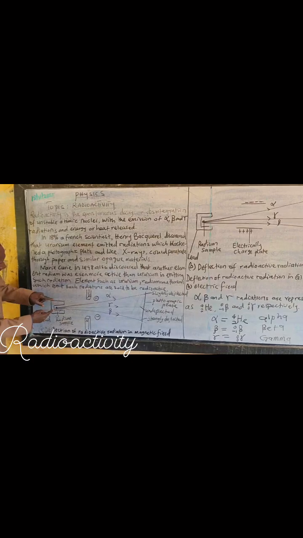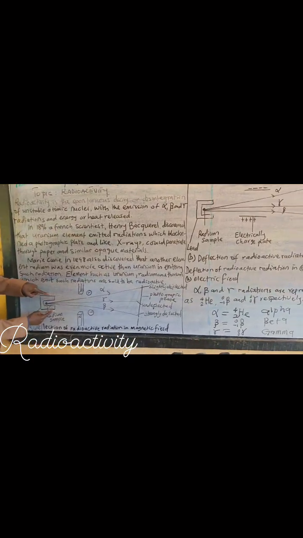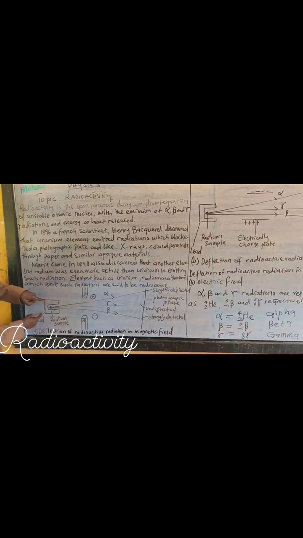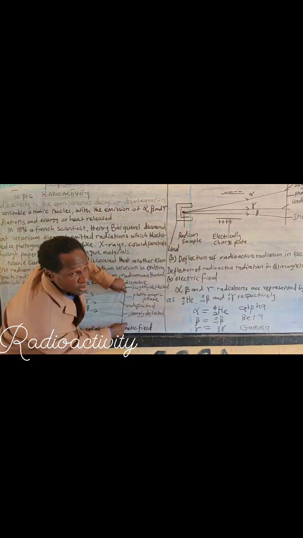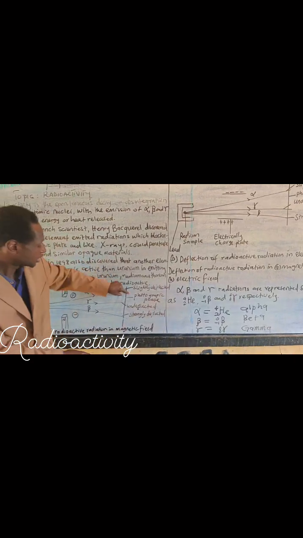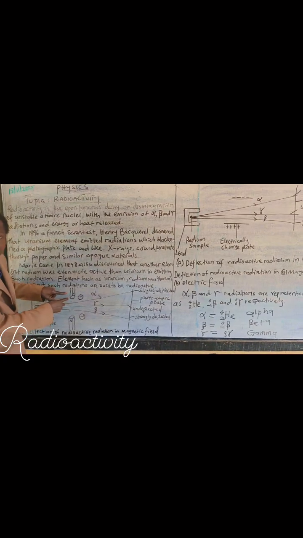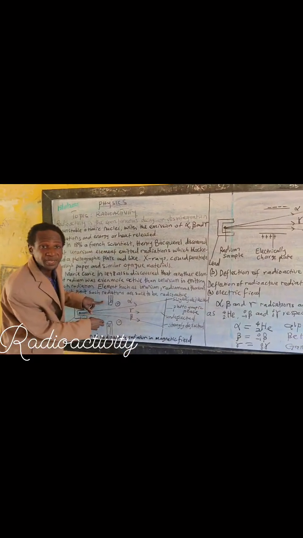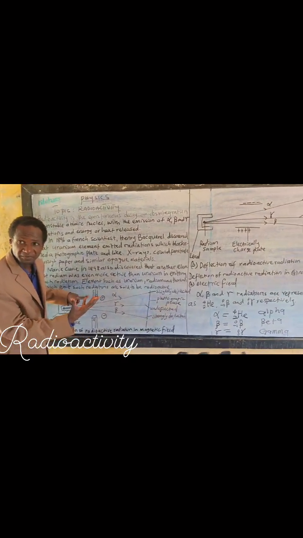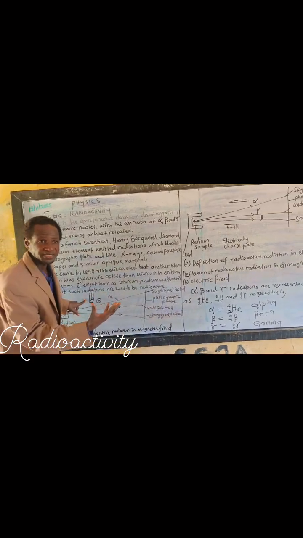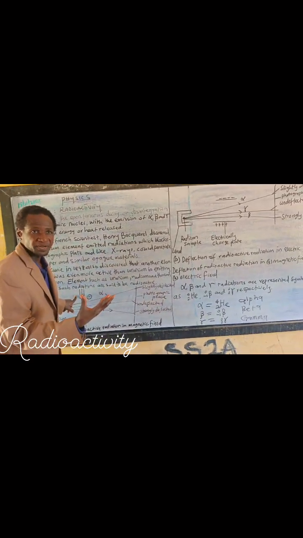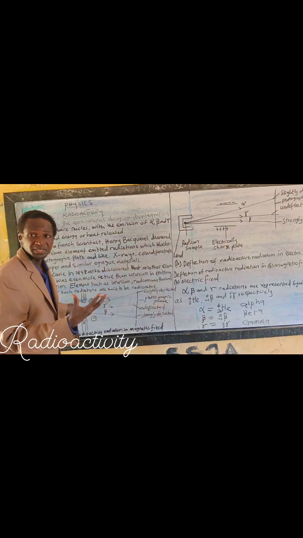This is a radium sample in the block of lead, and this is the photographic plate. This is the north and the south pole of the magnets. So using the magnetic field, alpha was slightly deflected, gamma was undeflected, and beta was strongly deflected.